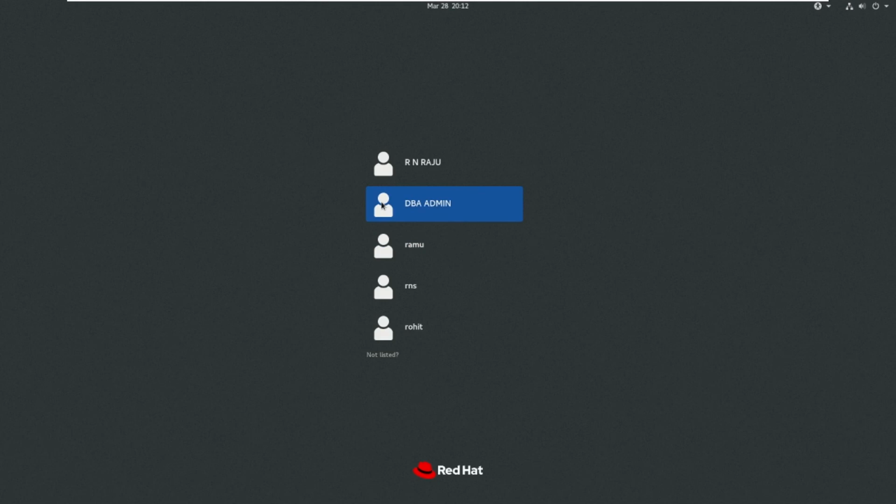Right, see this, the machine successfully booted. You won't see any errors on the screen. So this is called etc fstab file troubleshooting, password consistency troubleshooting.